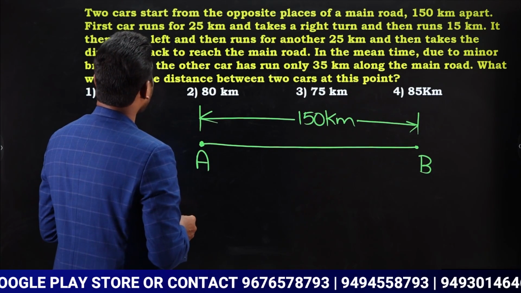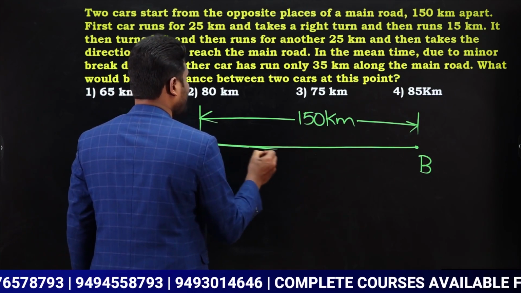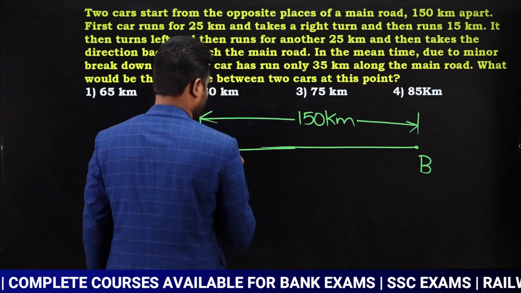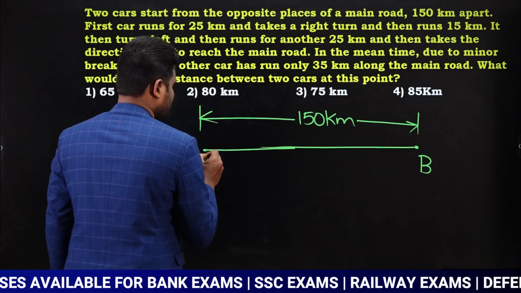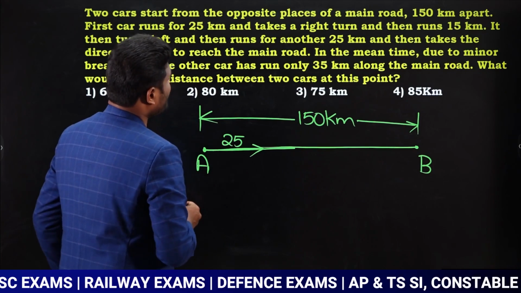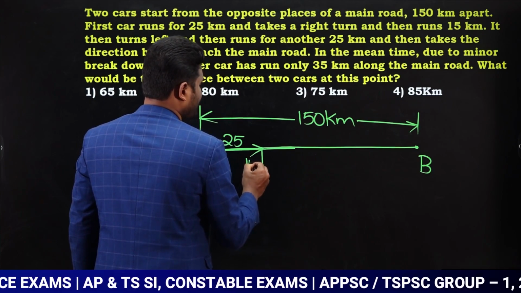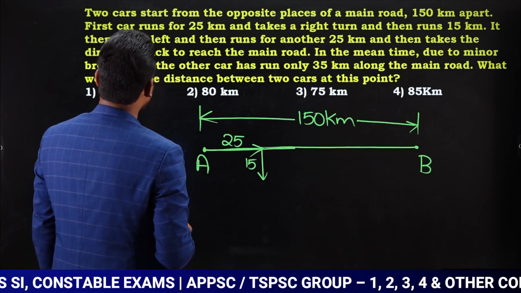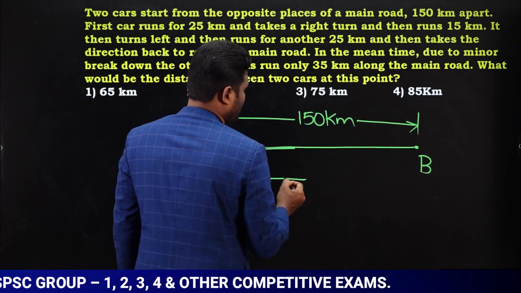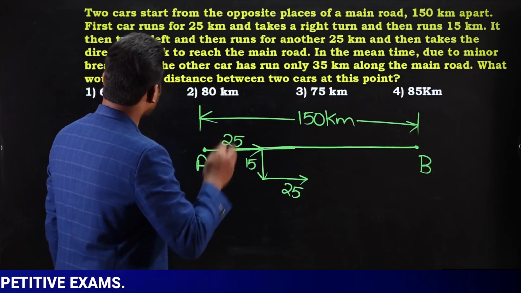What happened? First car runs for 25 kilometer. Let us say first car is car A. So car A is going to run 25 kilometers. After that, what happened? Right turn and then runs 15 kilometers. So it is taking right turn and it is running 15 kilometers. Next, it turns left and runs another 25 kilometers. Now it is taking left turn and traveling how many kilometers? 25 kilometers. And then takes the direction back to reach main road.